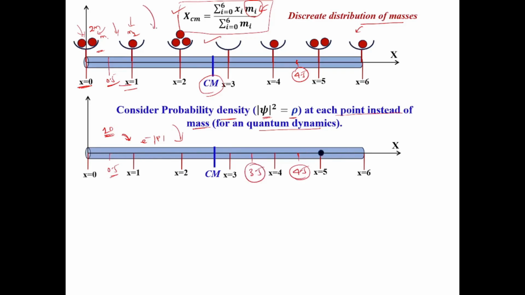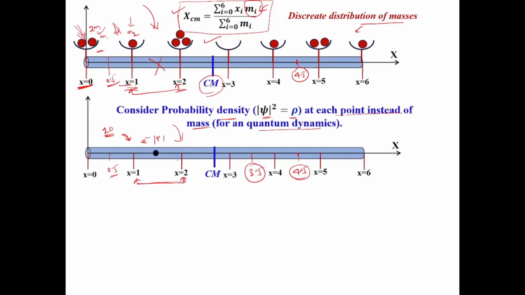The previous one is discrete: at a particular point, x equal to 0 mass is there, x equal to 1 mass is there, x equal to 2, but in between x equal to 1 and 2 there is no mass. But here we could not say that in between x equal to 1 and 2 there is no probability of observing this particle. That means we can observe probability in between x equal to 1 and x equal to 2.